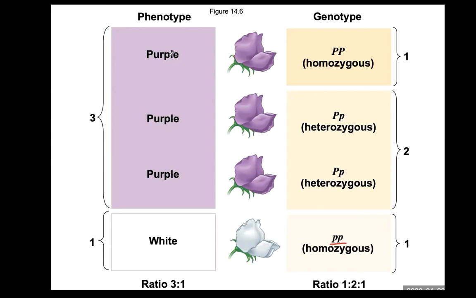In other words, it looks like the same color, same appearance phenotypically, but their genetic composition might be different. Look at here, this purple flower carries large P gene, but this purple flower can carry large P, small p gene. White flower has small p gene.